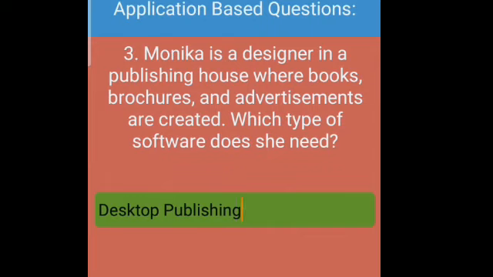The third question is Monica is a designer in a publishing house where books, brochures and advertisements are created. Which type of software does she need? As we know, desktop publishing software allow us to create newspapers, brochures, magazines and advertisement. So all these things are made using the desktop publishing software like CorelDRAW, PageMaker. So the right answer is desktop publishing.